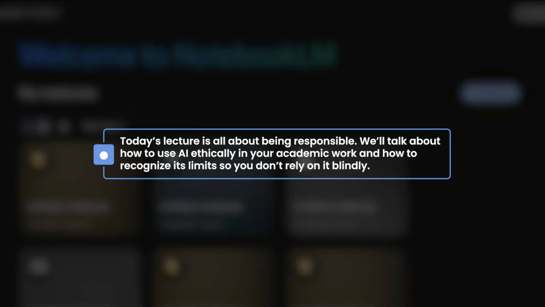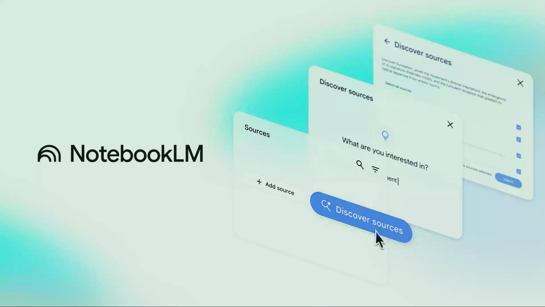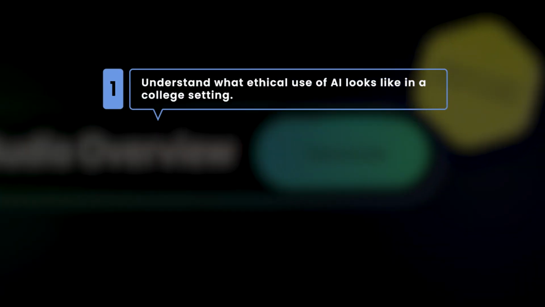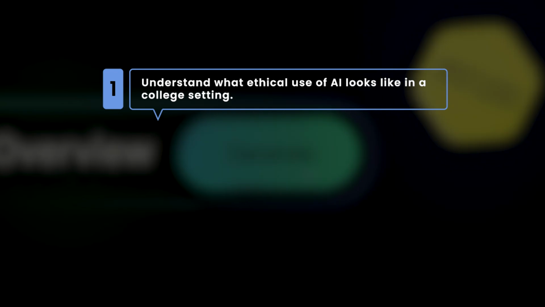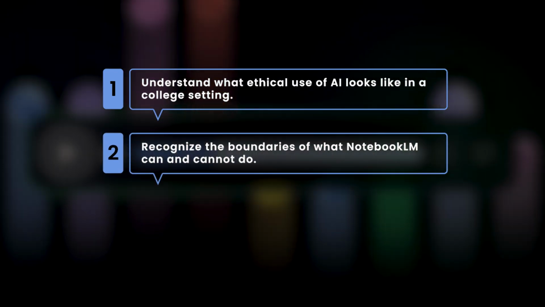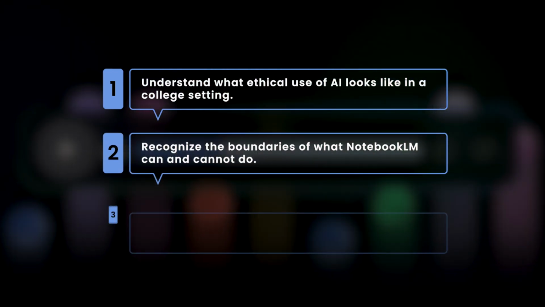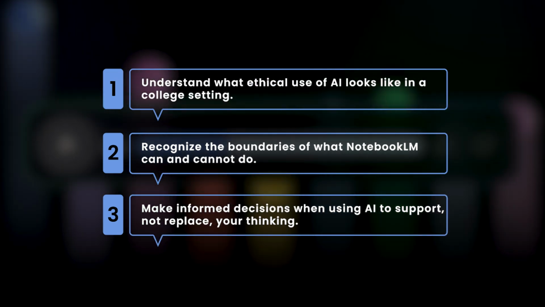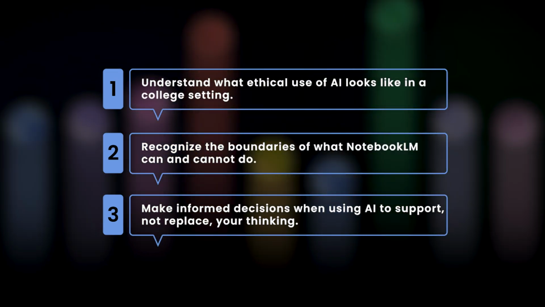Today's lecture is all about being responsible. We'll talk about how to use AI ethically in your academic work and how to recognize its limits so you don't rely on it blindly. Objectives of the lecture. By the end of this lecture, you will be able to understand what ethical use of AI looks like in a college setting. Recognize the boundaries of what NotebookLM can and cannot do. Make informed decisions when using AI to support, not replace, your thinking.